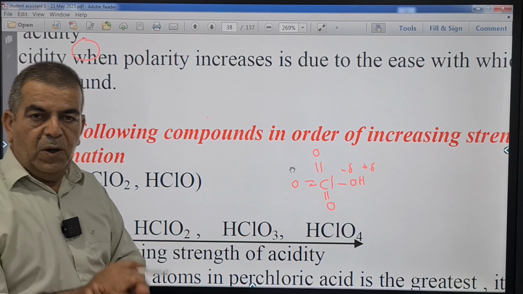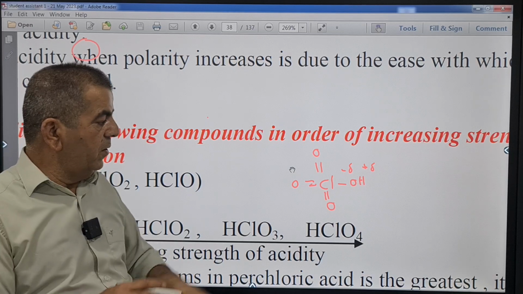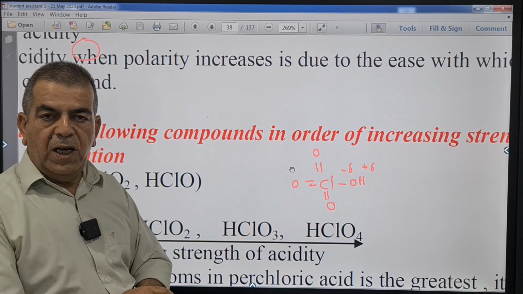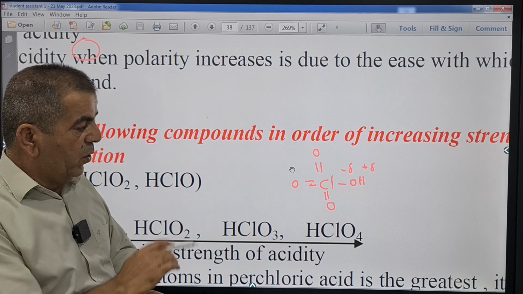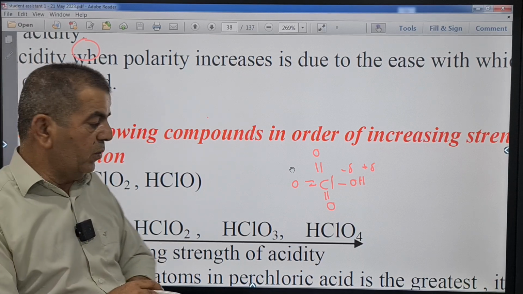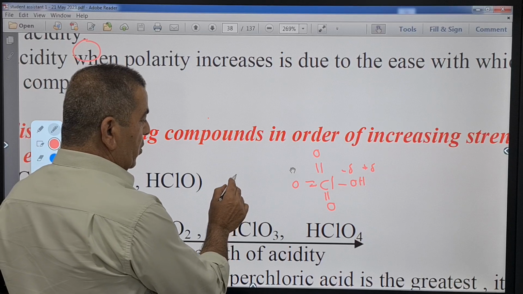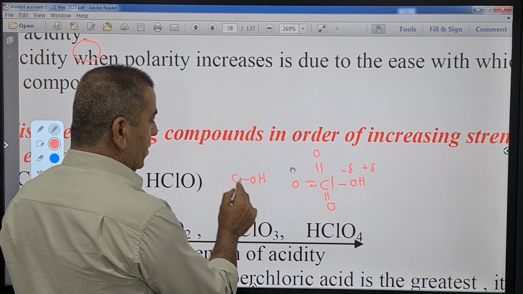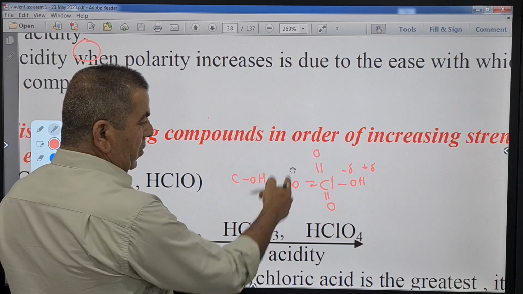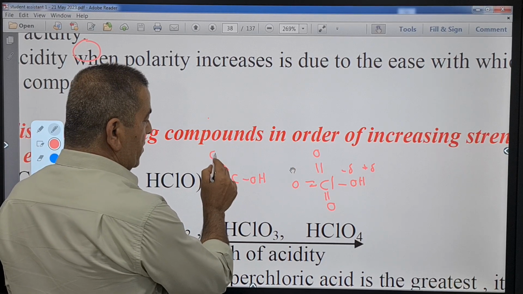And increasing the polarity increases the attraction of the solvent, which is water, to the OH and facilitates breaking the OH bond and donation of a proton. Let's see the second one. Here we also have chlorine bonded to OH, but not 3 oxygen atoms.